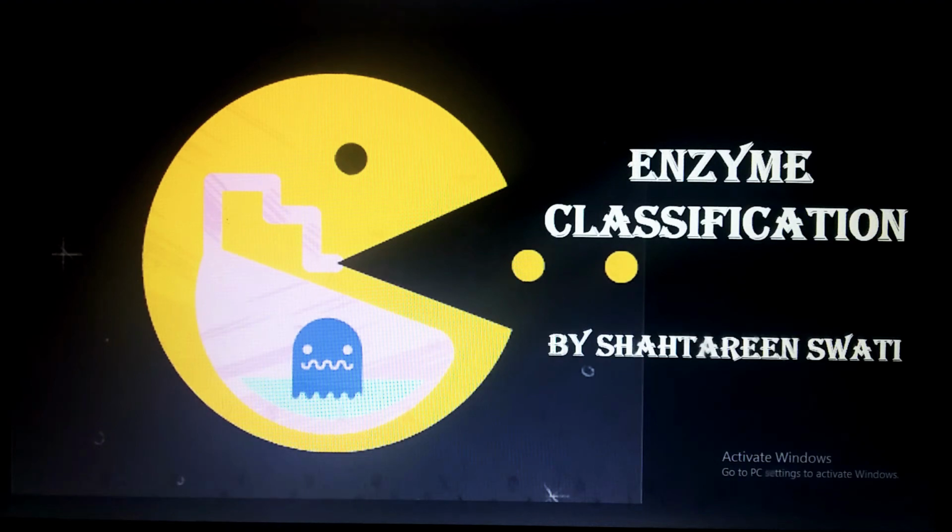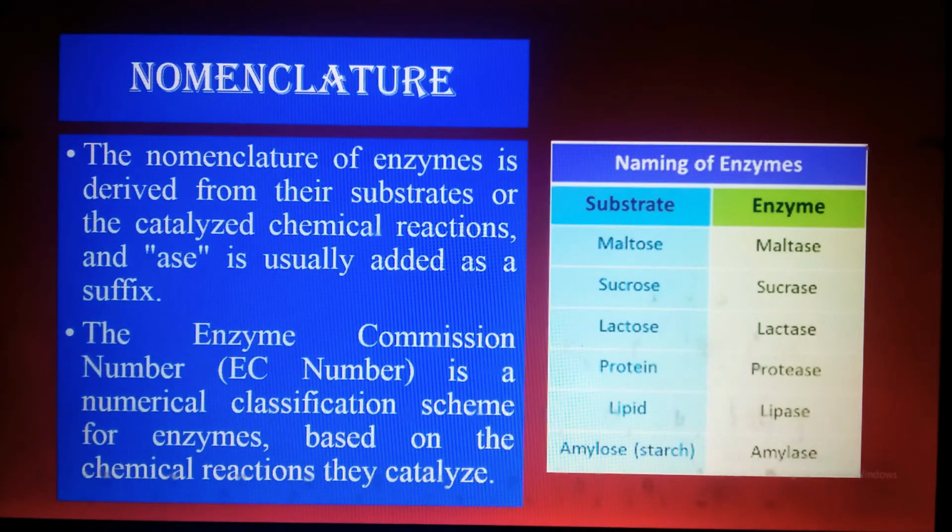Now I'm starting my lecture with the nomenclature of the enzyme. As you are familiar, enzymes are protein in nature and are biological catalysts. I have discussed in detail everything related to enzymes in my series of lectures about the enzyme, so you must visit my channel if you want to know more. The nomenclature of enzymes is derived from their substrates or the catalyzed chemical reaction.